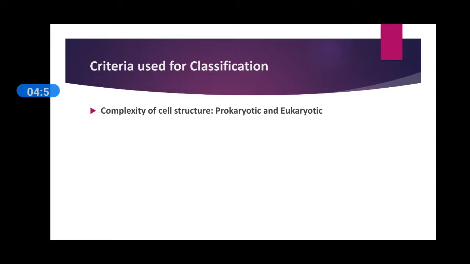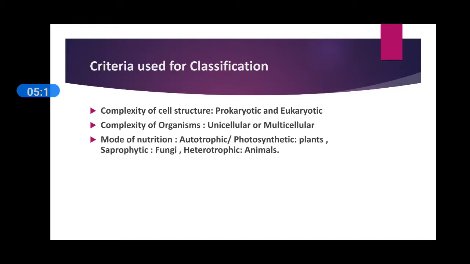The second criterion we observe is complexity of organisms. All living organisms present on the earth are in different forms. For example, we can observe some organisms are unicellular while some are multicellular. According to the number of cells, organisms are classified into two different groups. Now, the next is mode of nutrition.